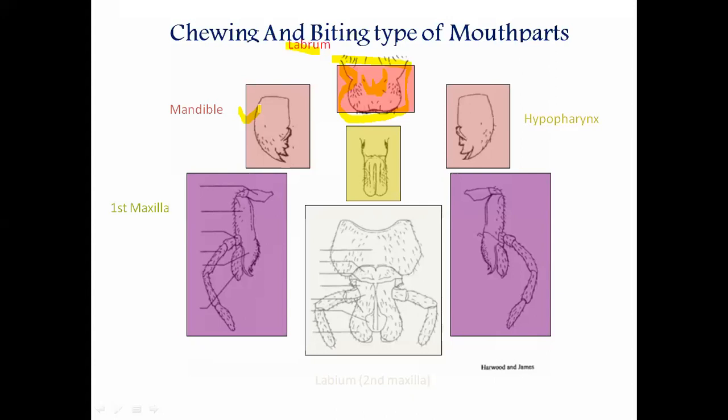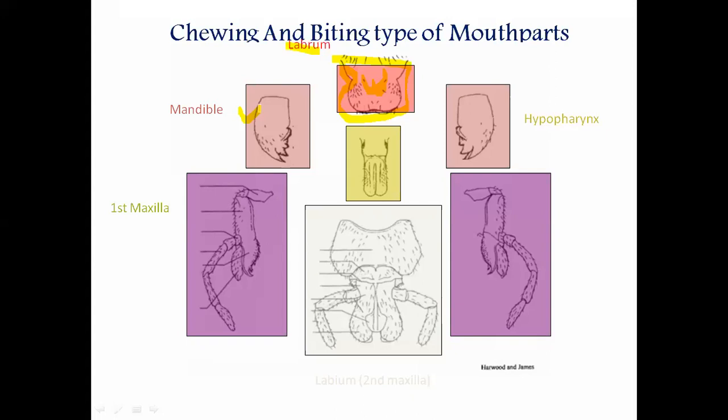The labrum has a V-shaped notch, which is very helpful in a grasshopper to hold the blade while feeding, so the mandibles can feed effectively.